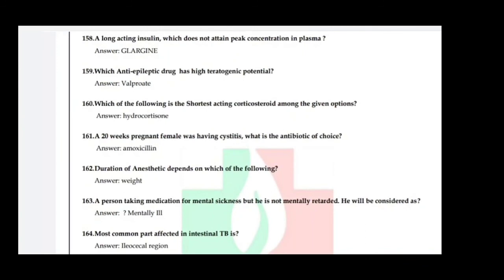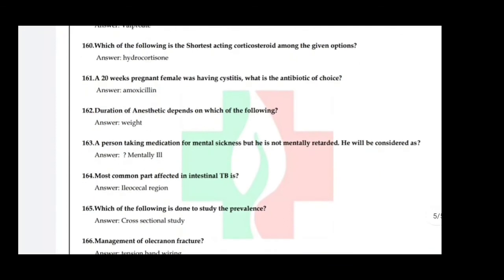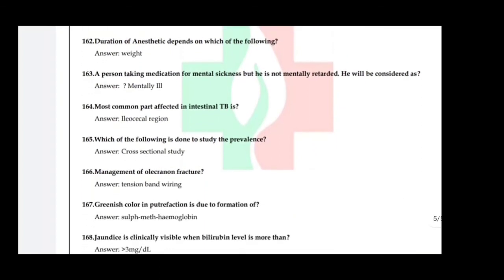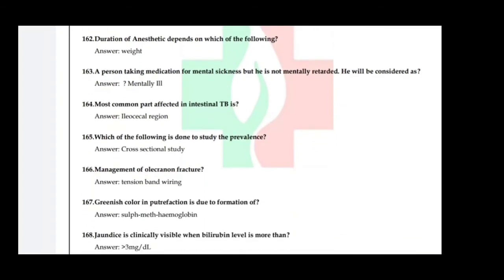Which of the following is the shortest acting corticosteroid among the given options? So answer is hydrocortisone. A 20-week pregnant female was having cystitis. What is the antibiotic of choice? Answer is amoxicillin. Drugs of anesthetic depend on which of the following? Answer is BAT. A person taking medication for mental sickness but who is not mentally retarded will be considered as mentally ill.